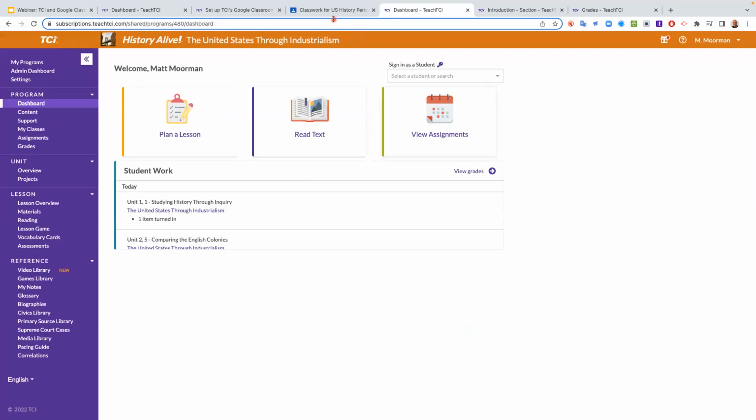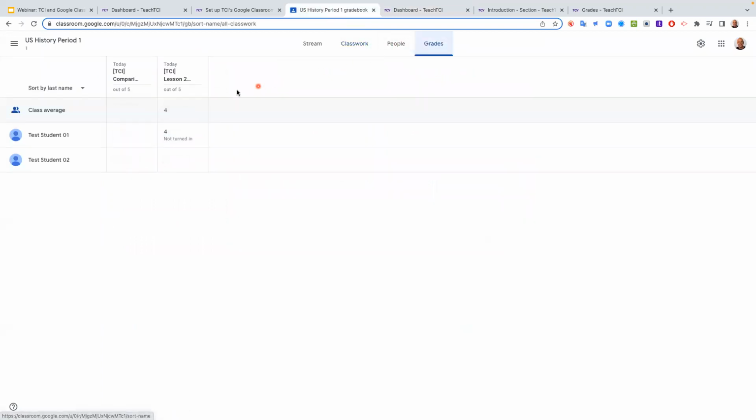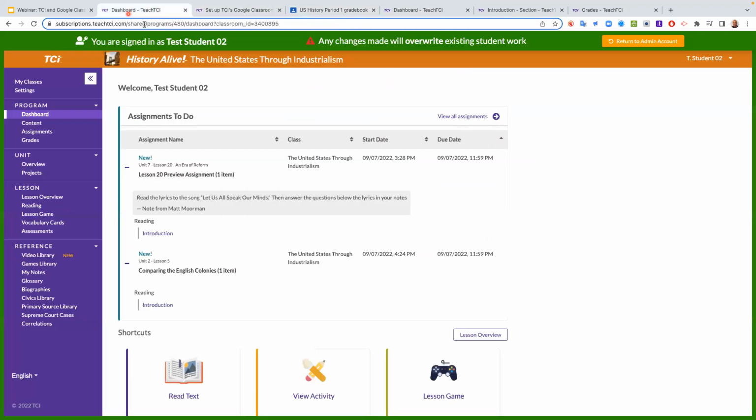All right, now let's go back into Google Classroom, and let's look at the grades. And you'll see that there's that assignment. It was comparing the colonies. It's a 5-point assignment, and nobody's done that yet. Nobody's turned it in. Okay, no problem. We did see a student turn it in. Now you have to do the grading in TCI.